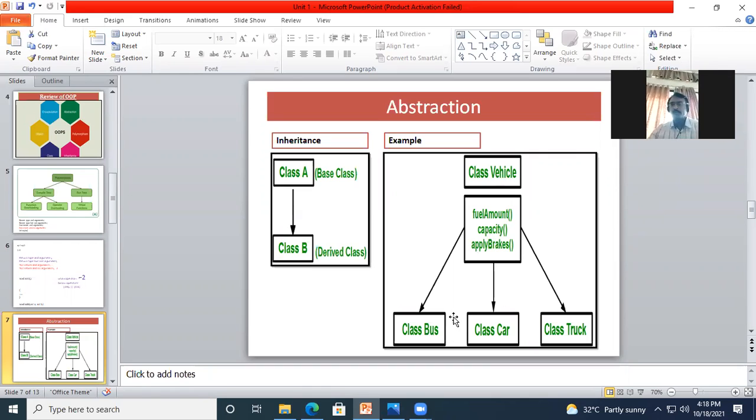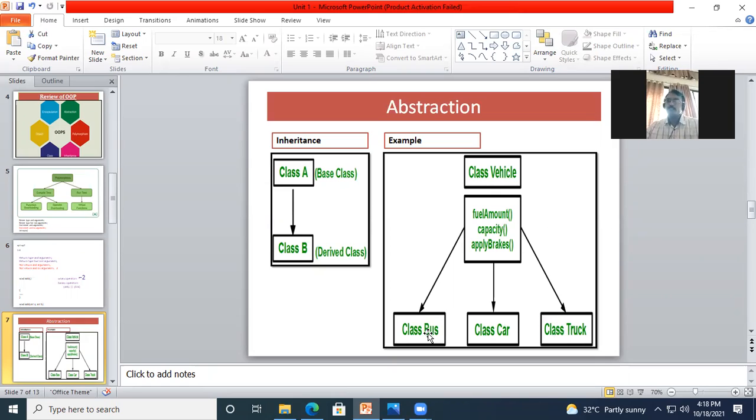Now if you check this vehicle, it may be a bus, it may be a car, or it may be a truck. Okay, vehicle म्हणजे काय? एक गाडी. ती एकतर बस असू शकेल, कार असू शकेल किंवा ट्रक असू शकेल.